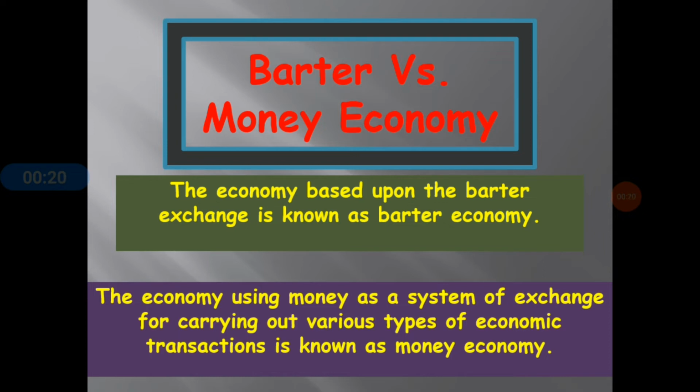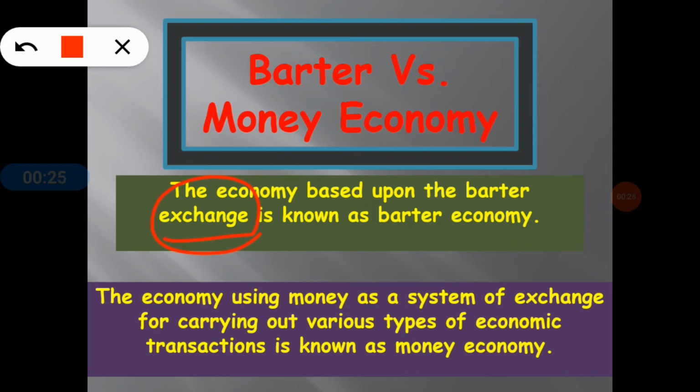The economy based upon the barter exchange, that means goods and services exchange, is known as barter economy. So when the economy uses goods and services as a system of exchange, this is known as barter economy. And when the economy uses money as a system of exchange for carrying out any type of economic transactions, that is known as money economy. And that is the basic difference between barter and money economy.